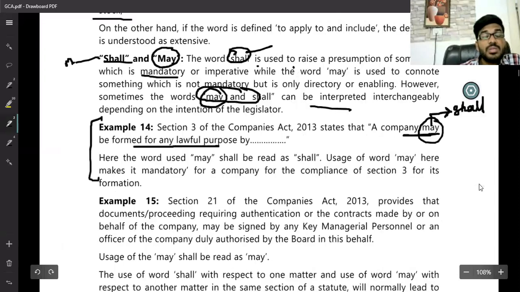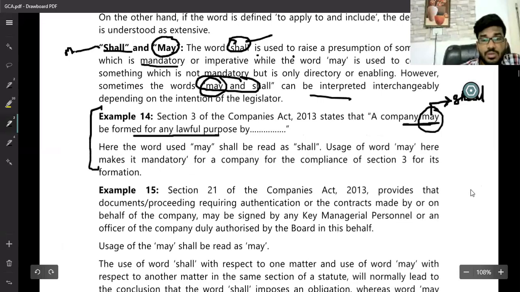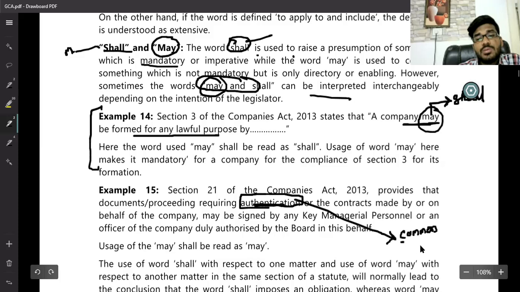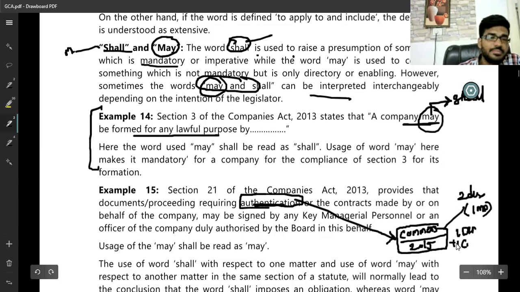After that, Section 21, service of documents, we know about that. The Companies Act provides for a document or proceeding requiring authentication. How can documents be authenticated? Generally a company authenticates with its common seal. But what happened? Under the Companies Amendment Rules 2015, the common seal is deregulated. Instead of the common seal, two directors' signatures, or one director and one company secretary signature, is sufficient.